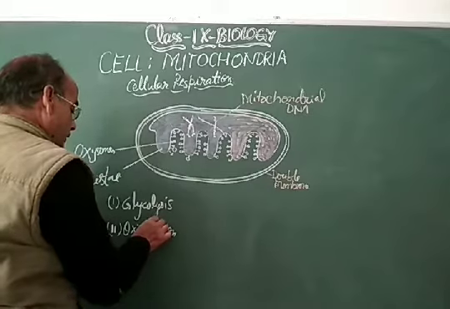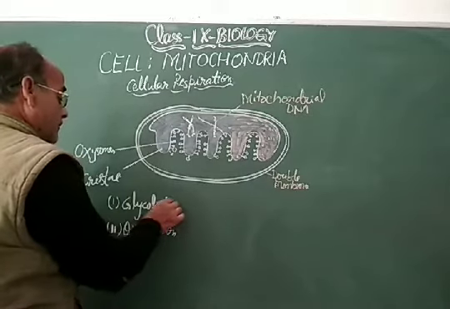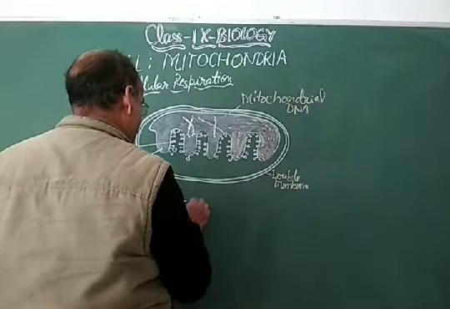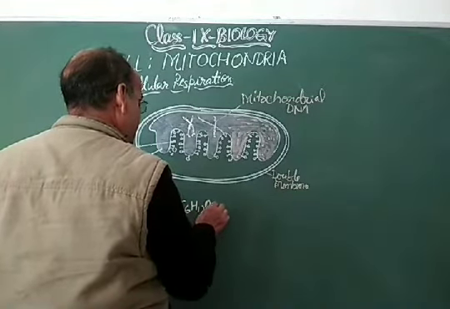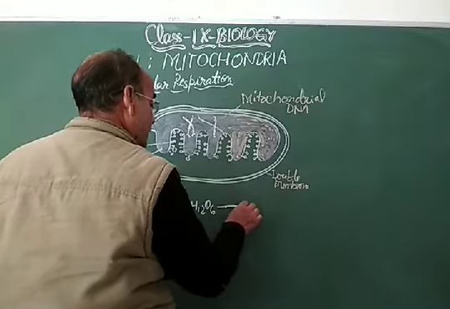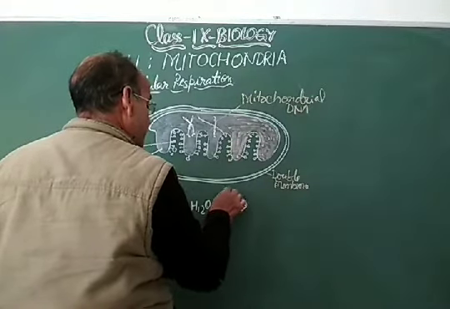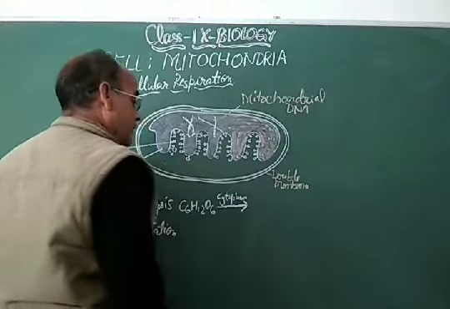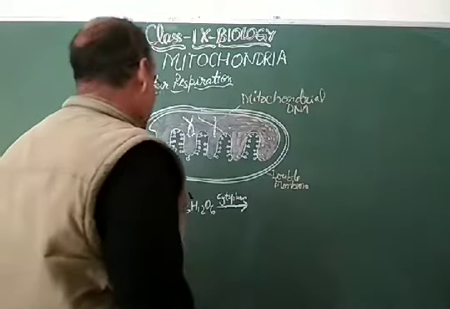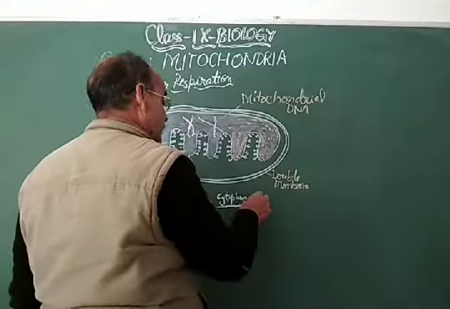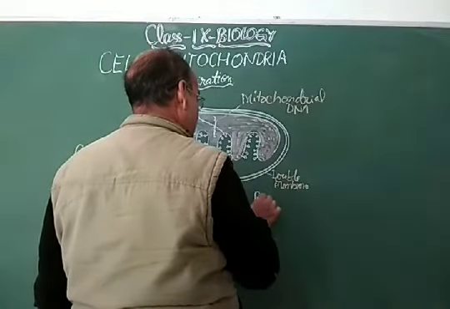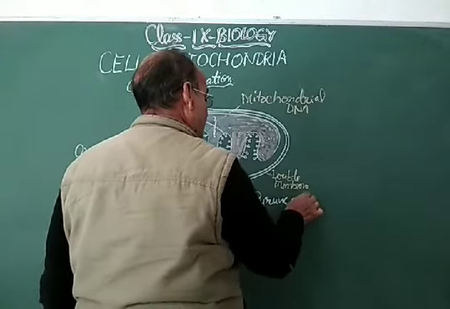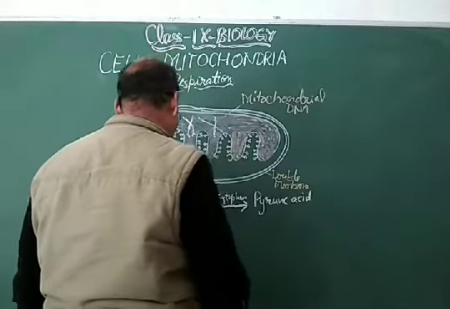So number one, that is glycolysis. Glycolysis of C6H12O6 takes place in the cytoplasm, and it results in the formation of pyruvic acid, and this pyruvic acid further